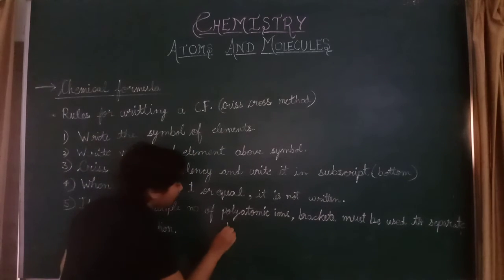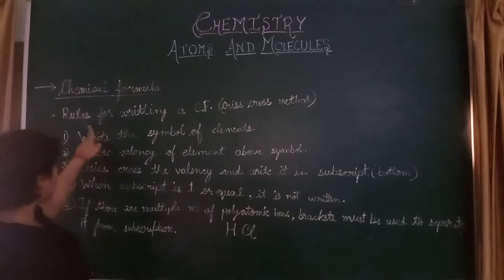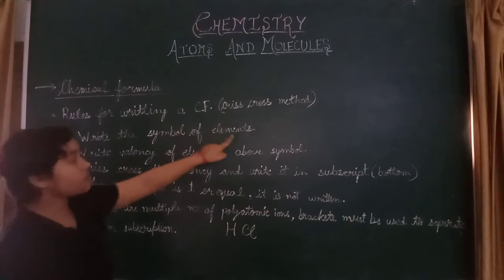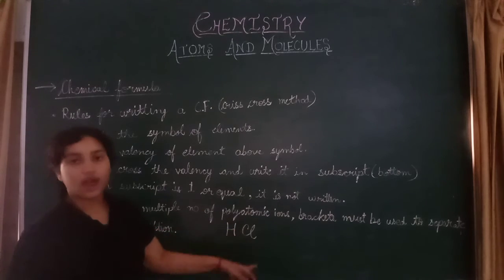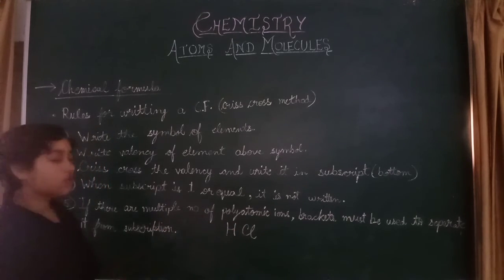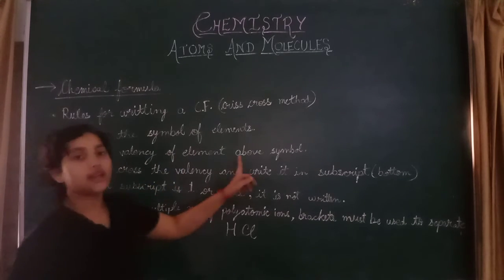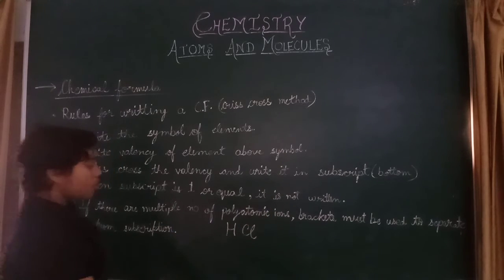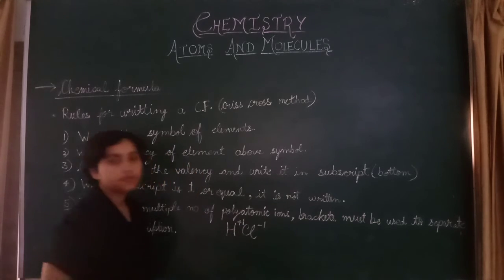For example, HCl means hydrochloric acid. First we write the symbols of the elements, hydrogen and chlorine. Then we write the valency of each element above the symbol. The valency of hydrogen is +1 and chlorine is -1.